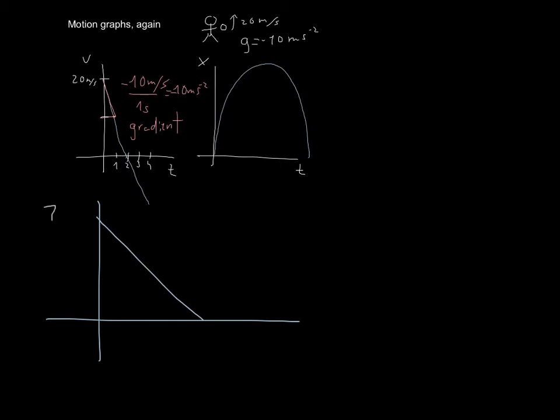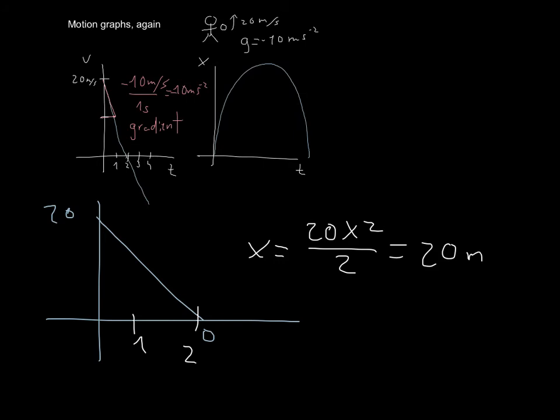Let's say this is 20, let's say this is 0, and I want to find my displacement after 2 seconds, so this is 1, 2 seconds. Then all I need to do is calculate the area under here. And the area under here is, of course, the area of a triangle. If you don't know how to calculate the area of the triangle, well, that's really bad. But remember that it's just base times height divided by 2. So the displacement will be the area under this, which is 20 times 2 over 2, and therefore that's equal to 20 meters.